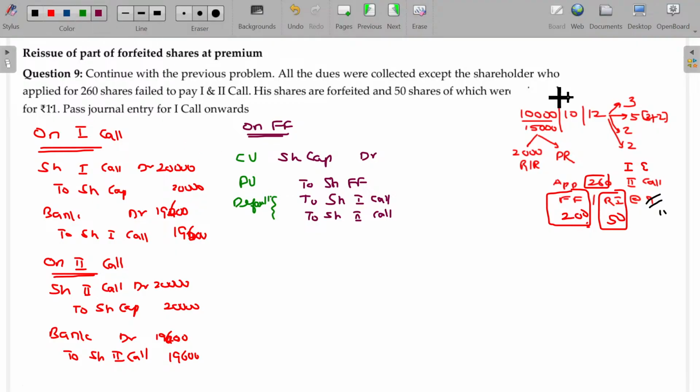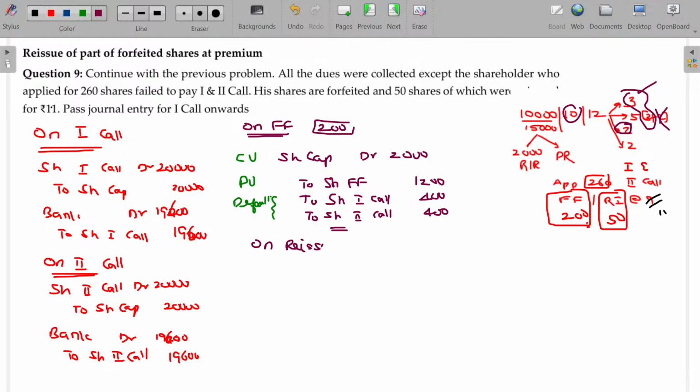Fully called up shares means 10 rupees, 10 rupees into 200 shares, 2,000. Amount collected being 3 plus 3, except securities premium collected, which will not be taken. So 3 plus 3, 6 into 200, 1,200. For first call, 2 into 200, 400. For second call also 2 into 200, 400 rupees. Okay. On forfeiture, the next entry being on reissue. Is that okay?